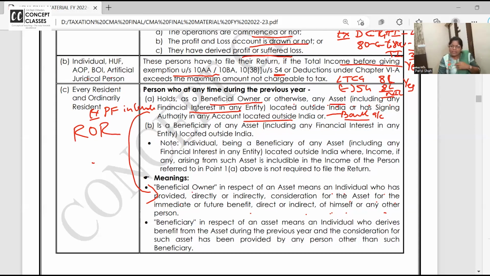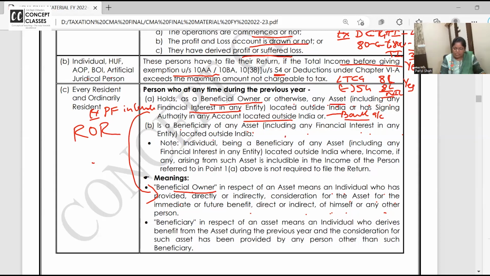So I am not the legal owner. The legal owner is my Dadaji. But he said that all the rental income and capital gain I should enjoy. So I am being what? Beneficial owner. Second, he is a beneficiary of any asset, including any financial interest in any entity located outside India.